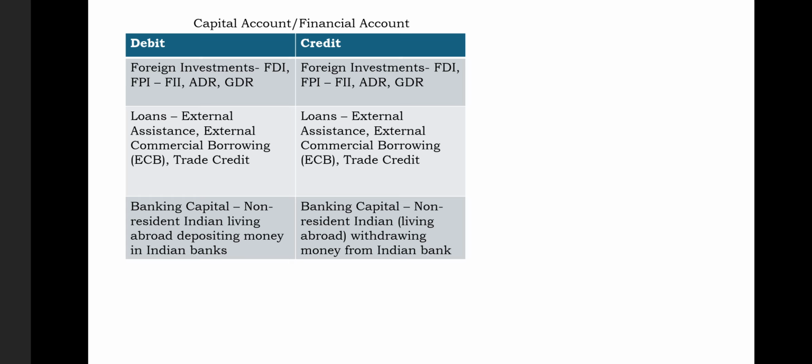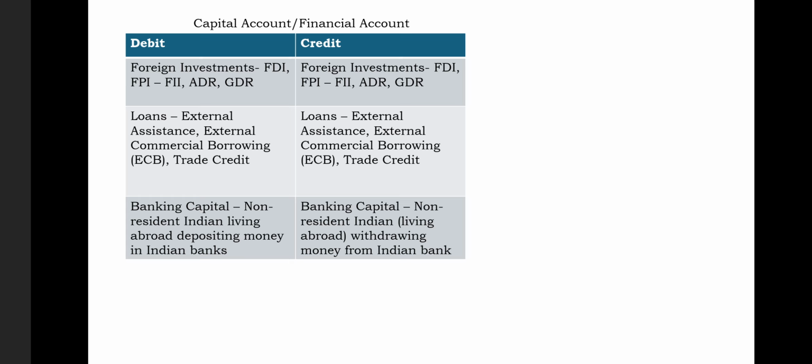And one more component is FPI, in which companies or investors invest money in another country. The objective is to diversify their portfolios so that they can earn a short amount of money and diversify their risk. The objective is not to gain ownership in another nation. So this is a crucial difference between FPI and FDI. Remember, FDI and FPI are the first two components shown in the financial accounts.